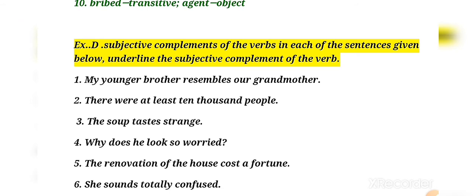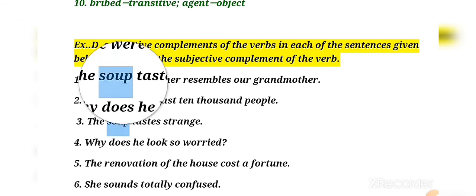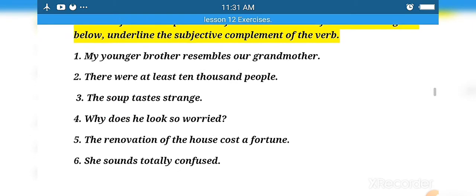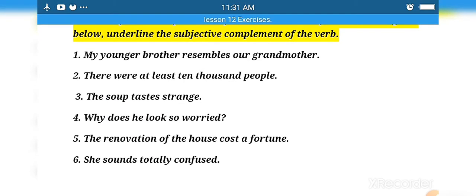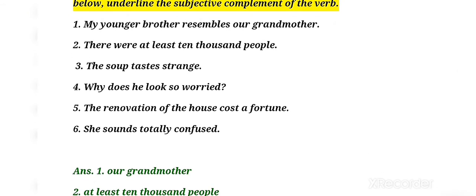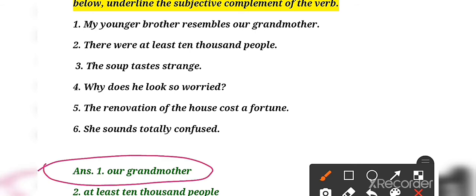Okay, so now let's move towards exercise D, that is subjective complements of the verb. In each of the sentences given below, underline the subjective complement of the verb. Here you have to simply underline the subjective complement of the verb. Okay, so the first says, my younger brother resembles our grandmother. So here the first answer will be our grandmother. Okay, you can only underline like that.